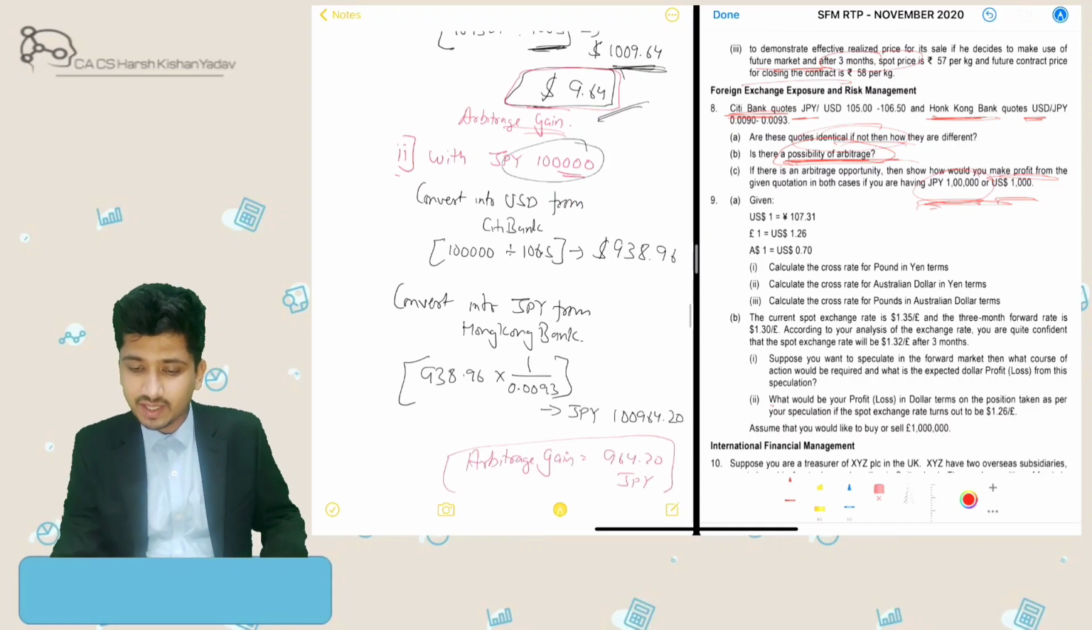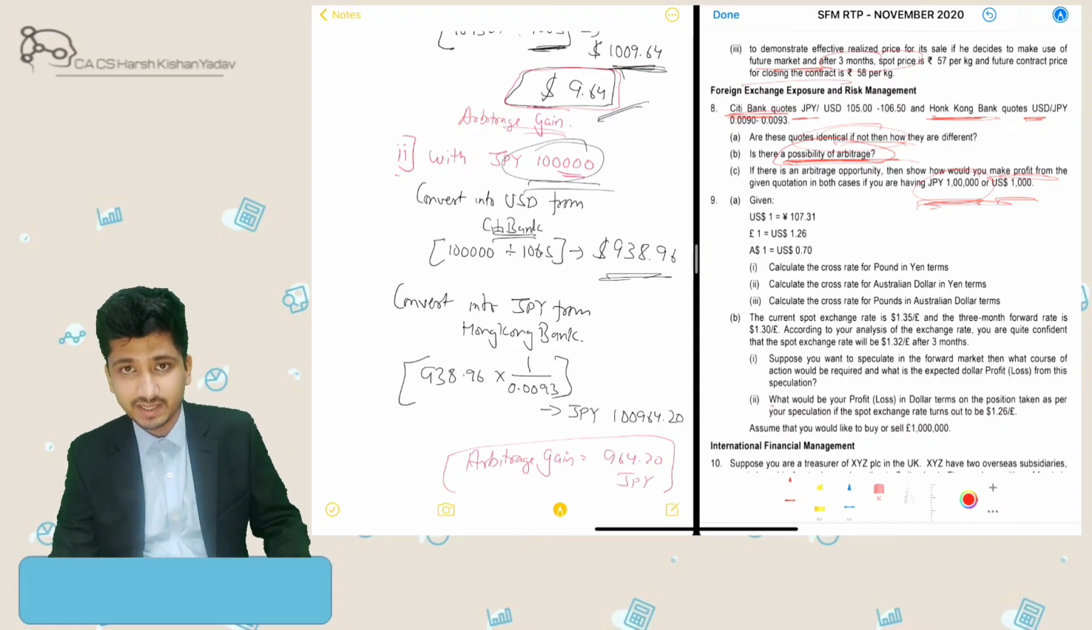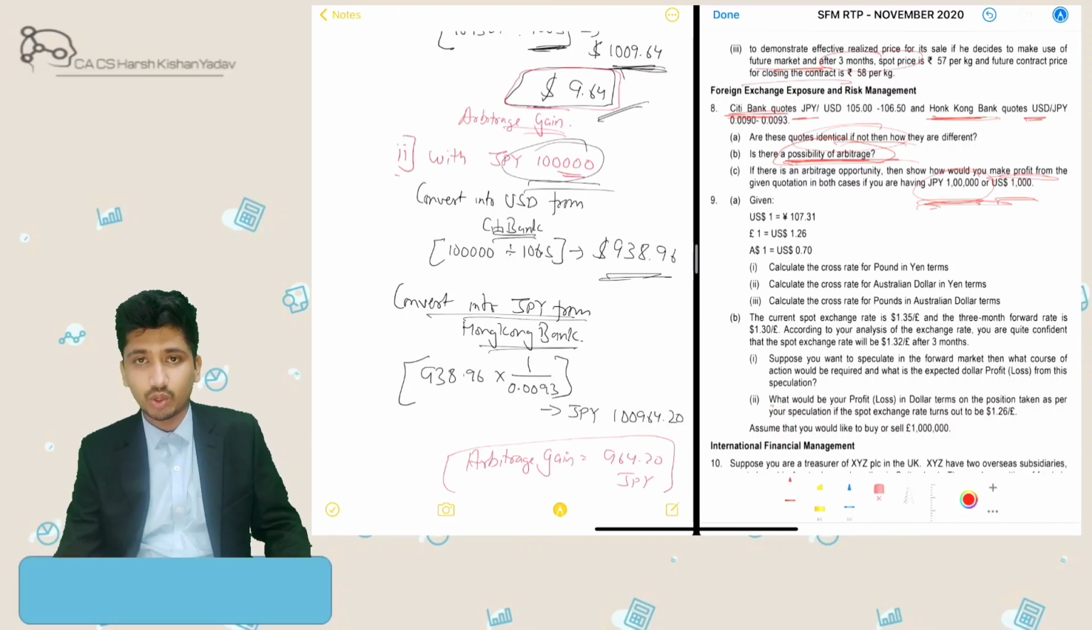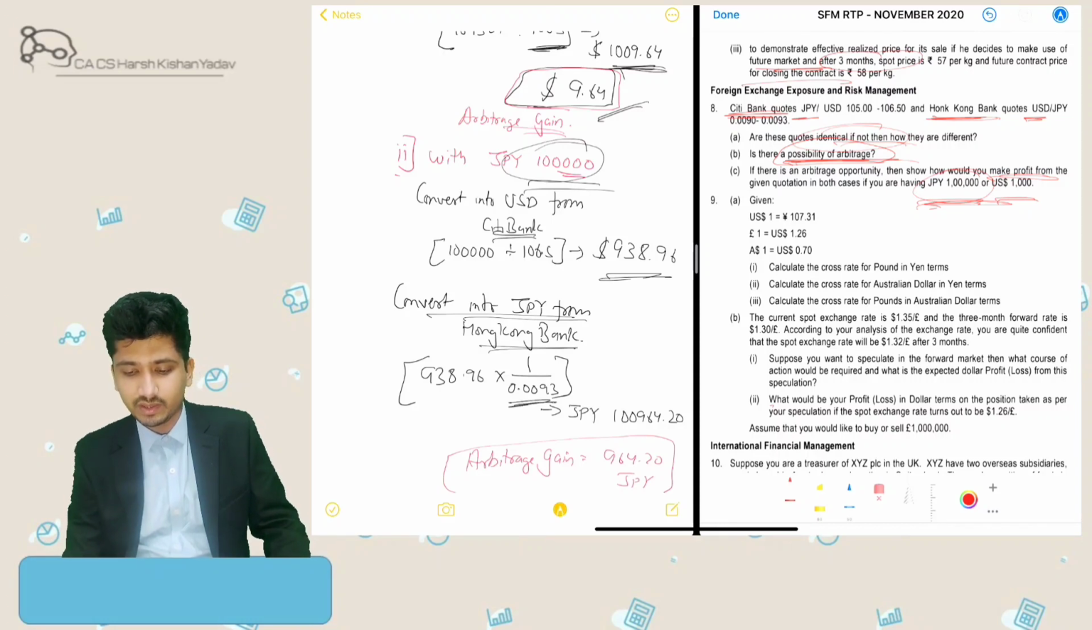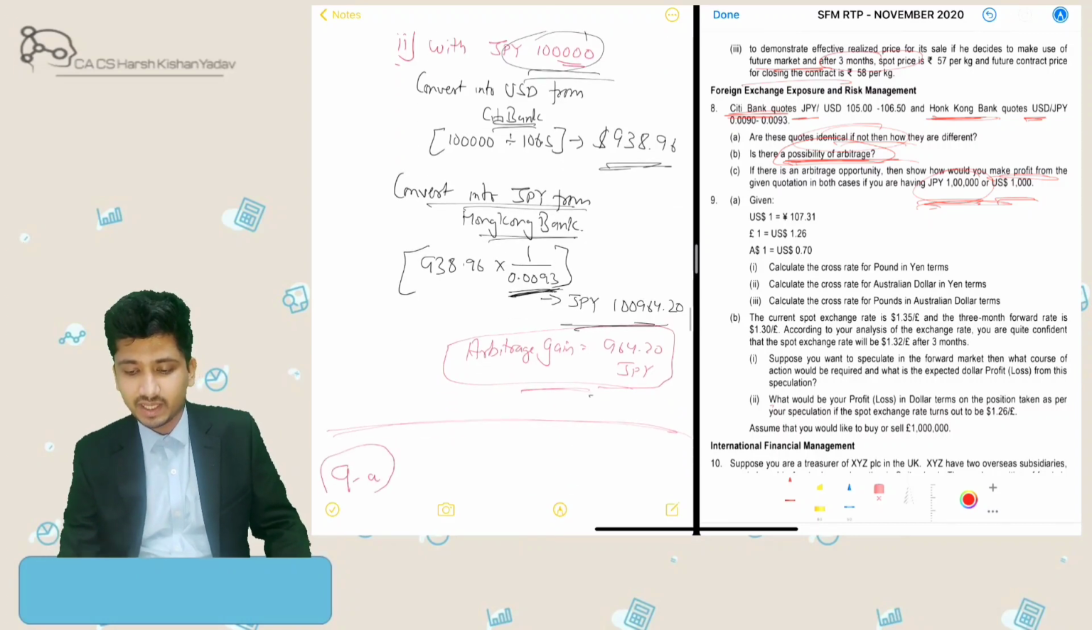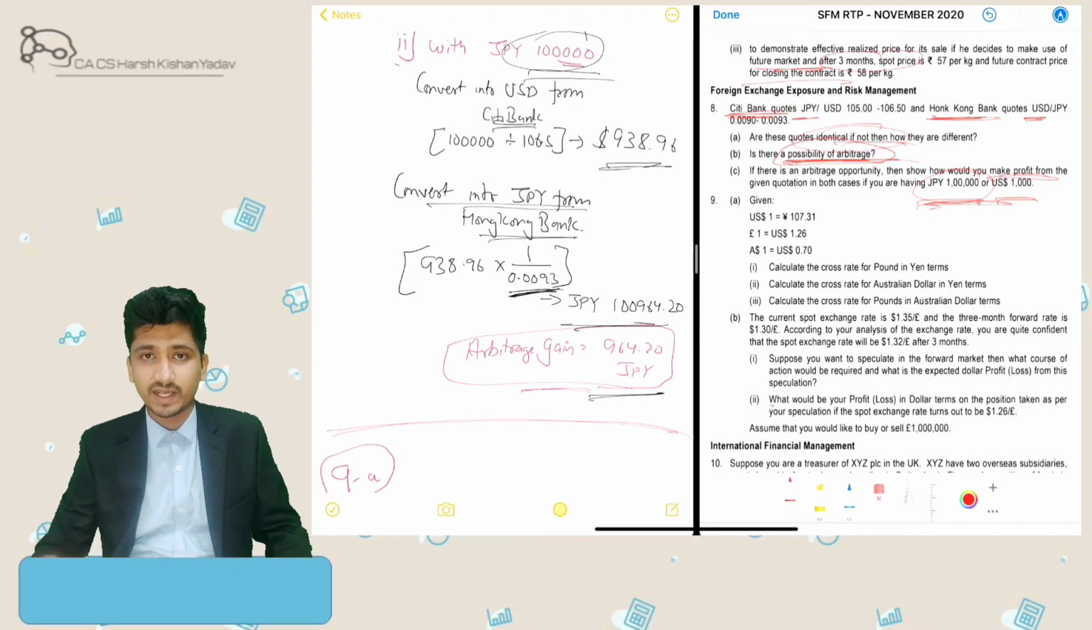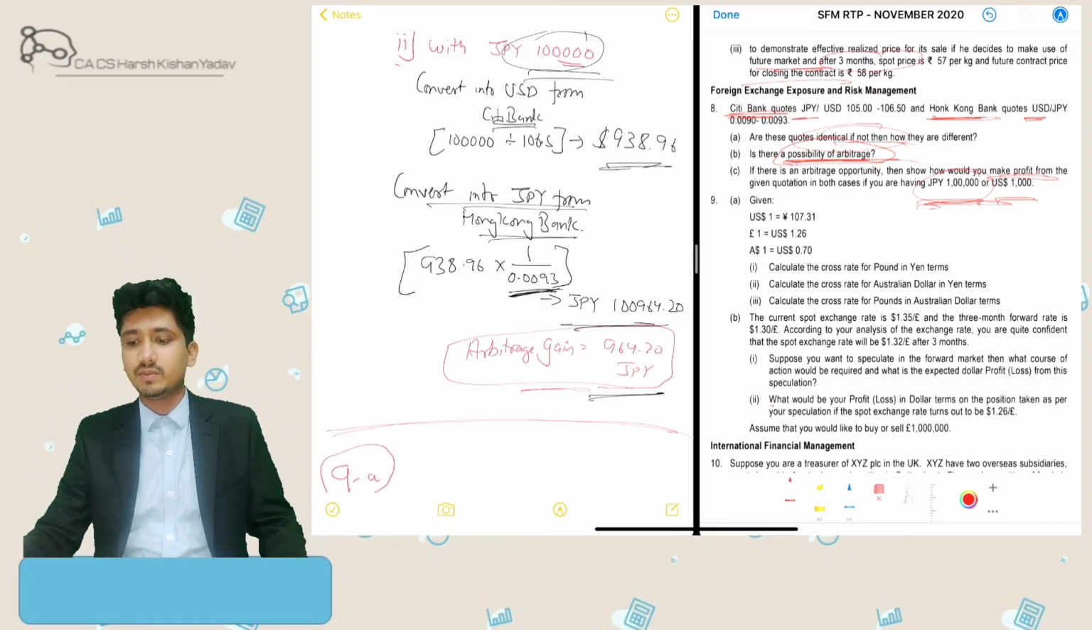Whereas if I start from 1 lakh JPY, first I will go to Citibank and get those 1 lakh JPY converted to USD. I'll get $938.96. Then I'll take those dollars to Hong Kong Bank and get them converted back to JPY. Hong Kong Bank will charge me this rate, so they will give me 101,964.20 JPY. So I'll make a gain of 1,964.20 JPY for this transaction. So yes, an arbitrage opportunity exists and we will make this much.